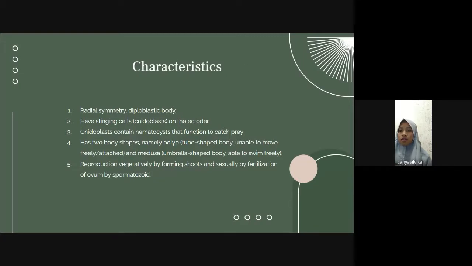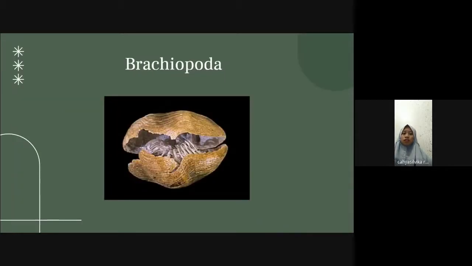They have two body shapes, namely polyp, a tube-shaped body that is unable to move freely and attaches, and medusa, an umbrella-shaped body able to swim freely. Reproduction is vegetative by forming shoots and sexual by fertilization of the ovum by spermatozoid. Next.